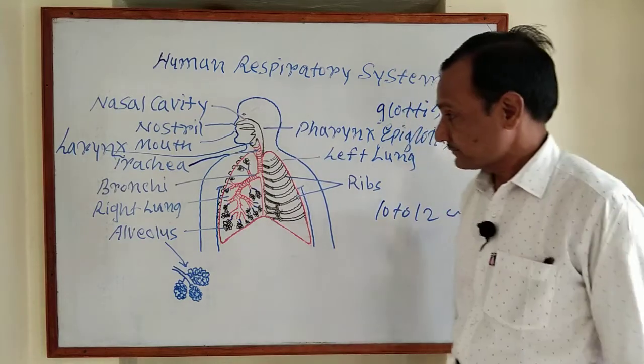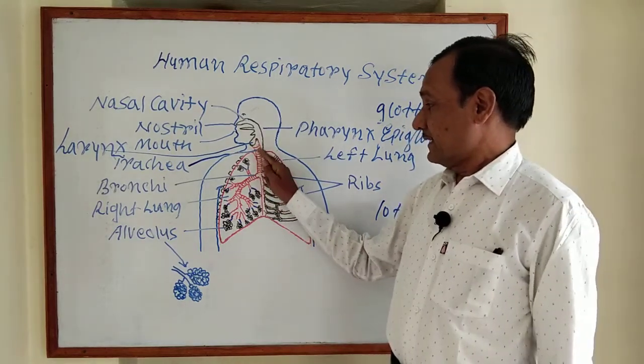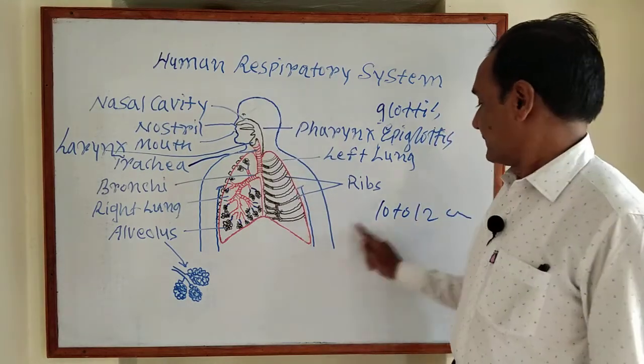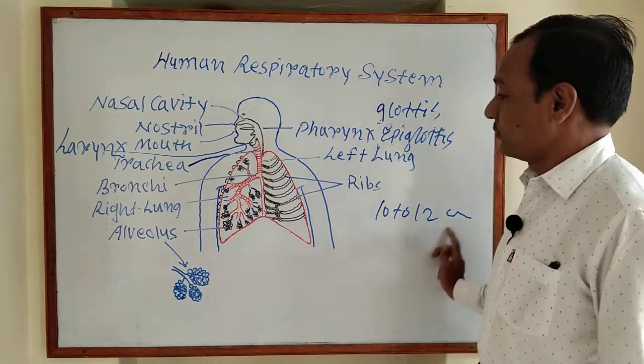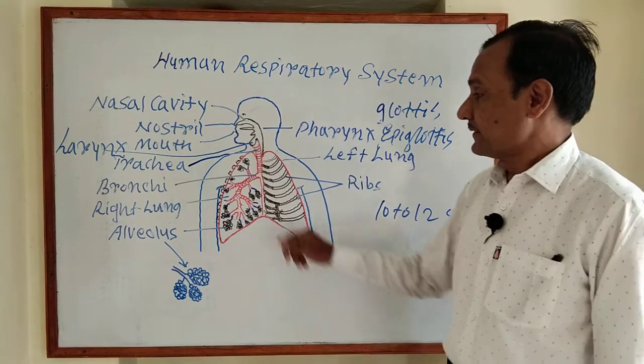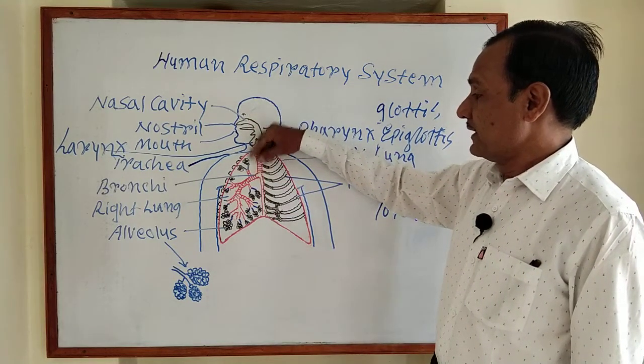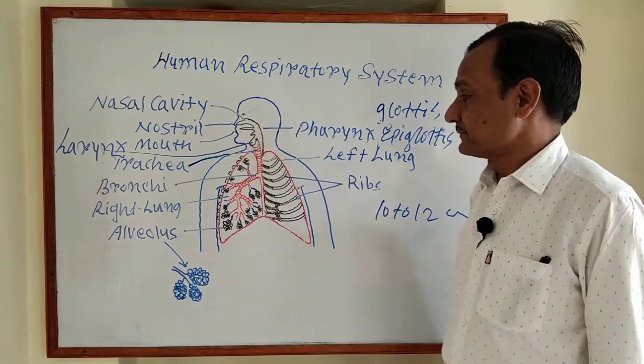Once again, the trachea is a long tube, about 10 to 12 centimeters long, which extends up to the middle of the thoracic cavity.